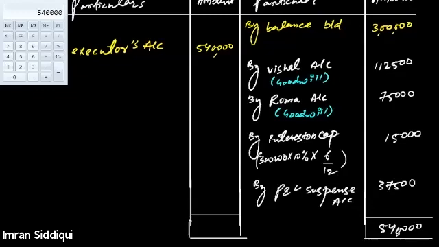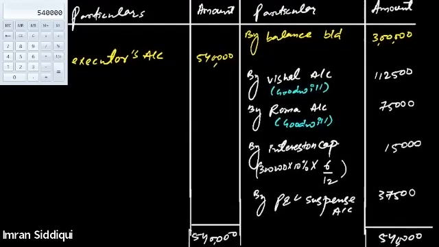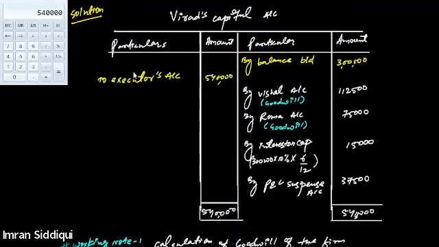Anyways, in this question, we are not required to prepare executor account. So we'll understand how executor account is made in any other question. Right now, we were just required to make the Virat's capital account. I hope this is clear, everybody. Please note this down quickly. And anybody who wants me to scroll up or down, do let me know.